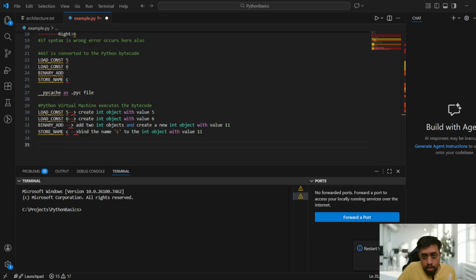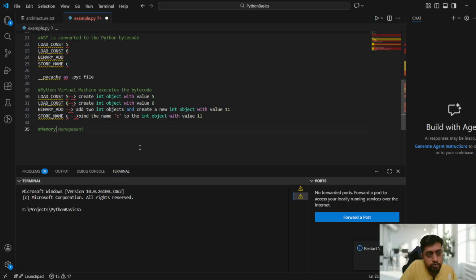So these steps will be there for giving the result. Okay, so I will just explain about memory here, memory management, how Python does the memory management. I will just type memory management here.